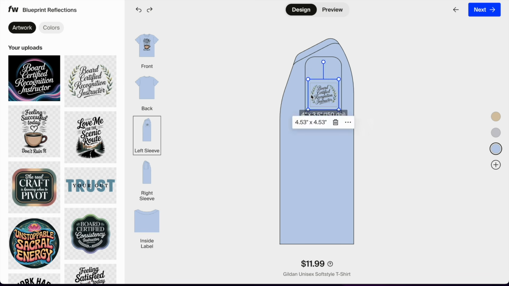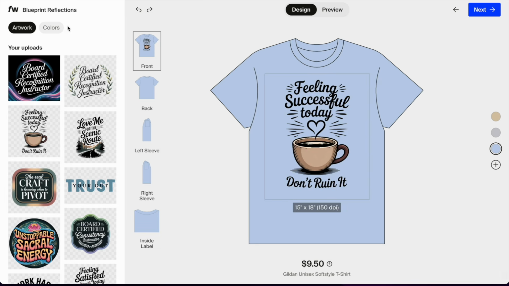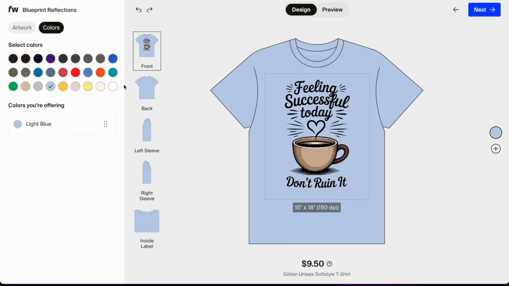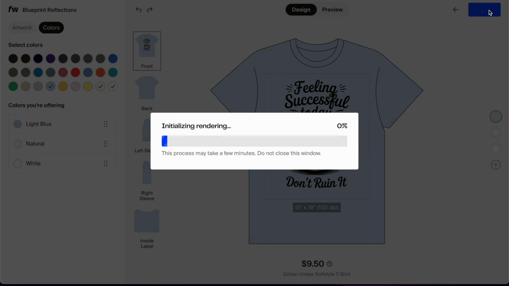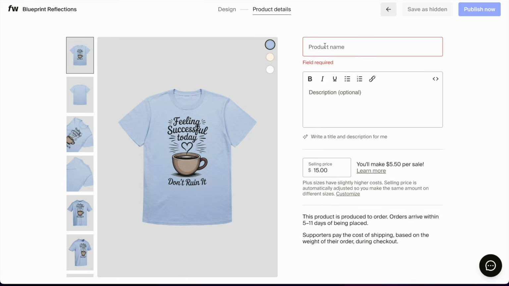Let's say I remove this one for now. And let's say I just want this color and white and natural and ash. Where do they have ash for this one? No, I don't think they have ash for this type of shirt. The minute I finish designing it and I like it, I'm just going to click on next. And then it's going to render the product, which could take a few seconds or up to a minute, depending on the product. This is where you will add your product name.